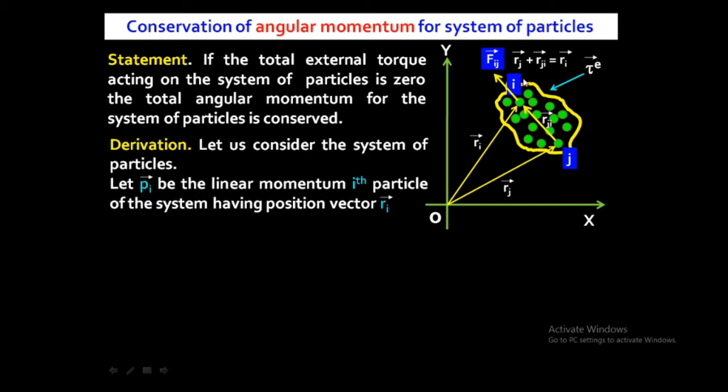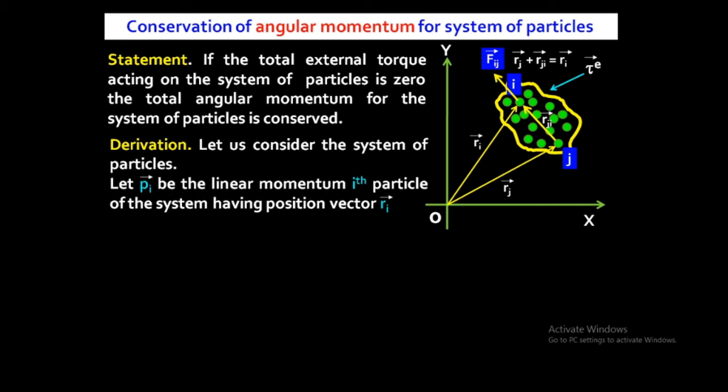ith particle का position vector क्या है? ri है. jth particle का position vector क्या है? rj है. Okay, so let pi be the linear momentum of ith particle of the system having position vector ri. So अगर pi linear momentum है तो angular momentum क्या हो जाएगा? We know that the formula for angular momentum is r cross p.